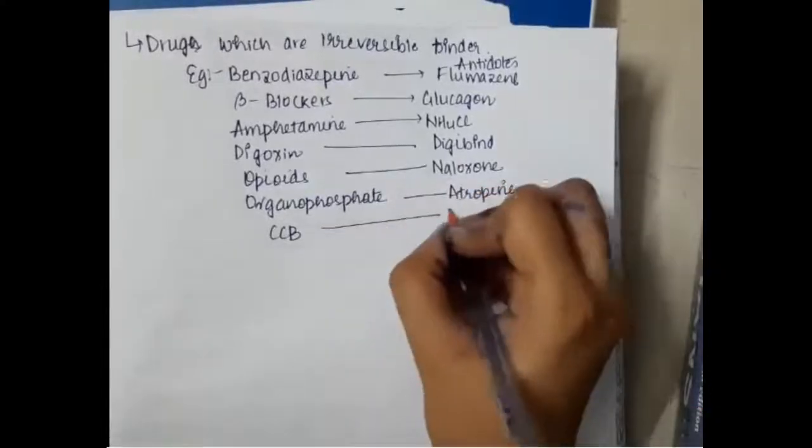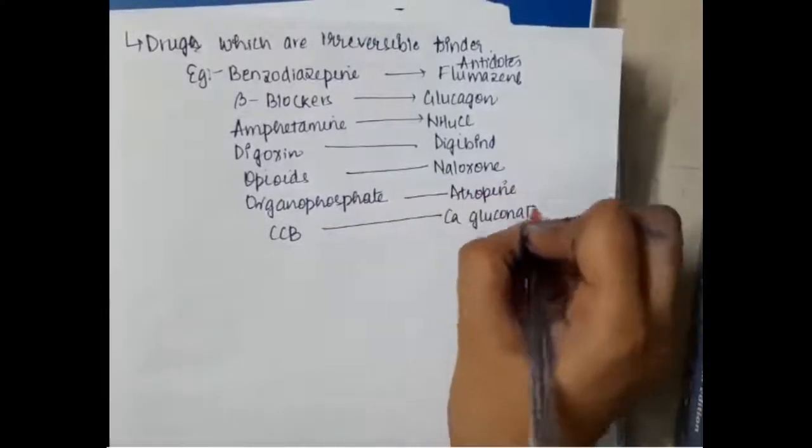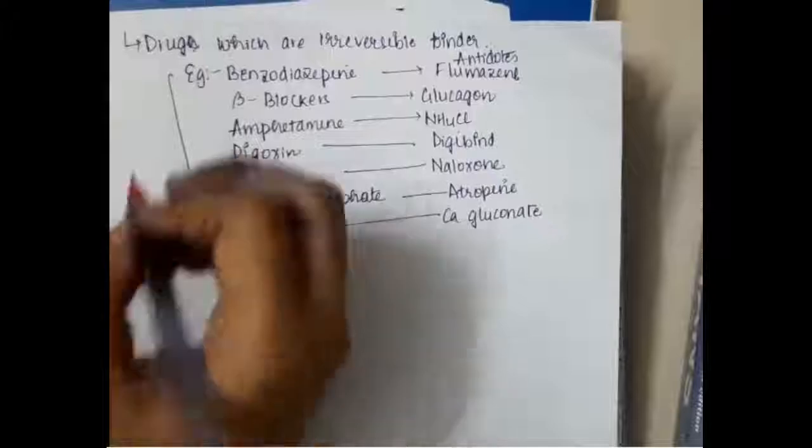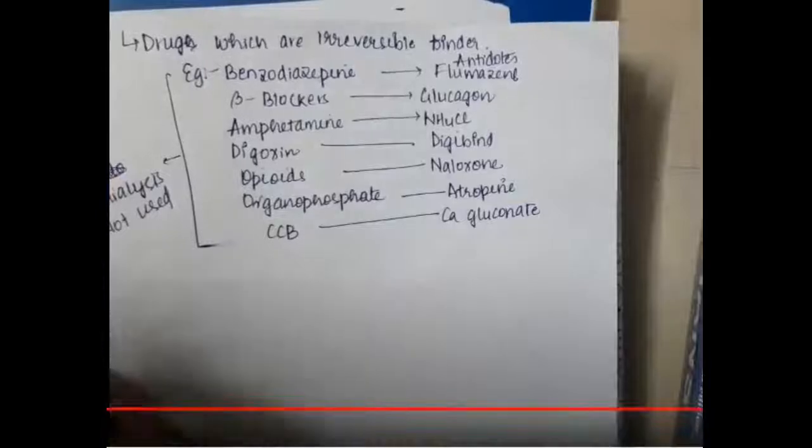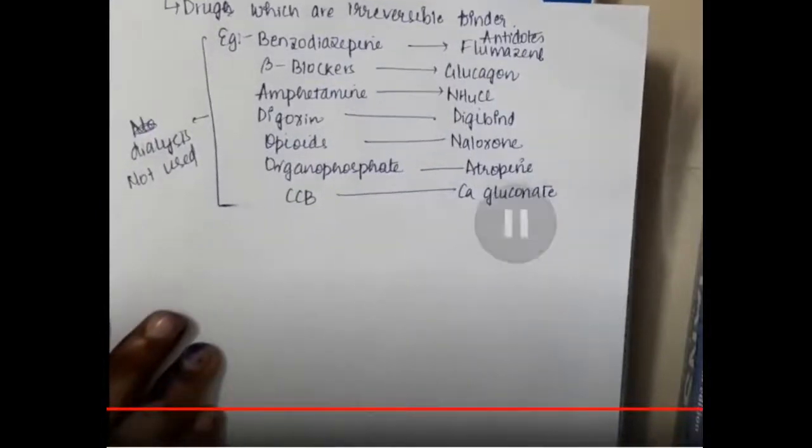Amphetamine has the antidote ammonium chloride. Digoxin has the antidote digibind. Opioids have the antidote naloxone. Organophosphates antidote is atropine. Calcium channel blockers antidote is calcium gluconate. Because they have antidotes, dialysis is not used here.